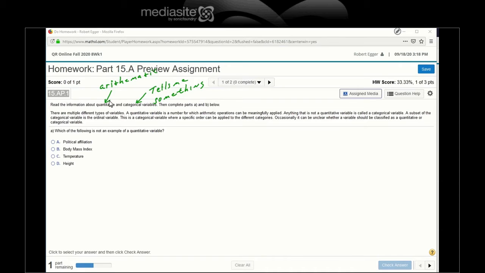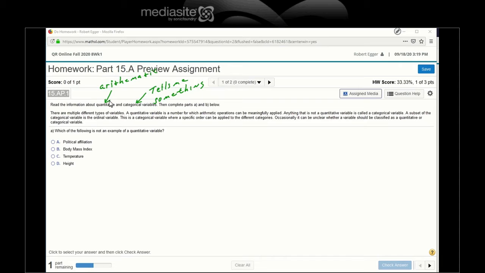Okay. There are multiple different types of variables. A quantitative variable is a number for which arithmetic operations can be meaningfully applied. Anything that's not quantitative has to be categorical. A subset of the categorical variable is the ordinal variable. Basically, I put a number on it. This is a categorical variable where specific order can be applied to different categories. Occasionally, it can be unclear whether a variable should be classified as quantitative or categorical.